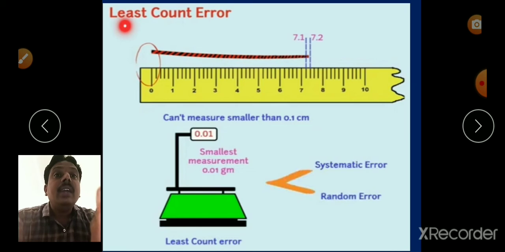So this is the error in least count. We cannot measure smaller than 0.1 centimeter, that is 1 millimeter, by using a meter scale. Similarly, in the case of a physical balance or any weighing machine, the smallest value we can measure is 0.01 grams. So these errors come under the category of systematic errors and random errors.